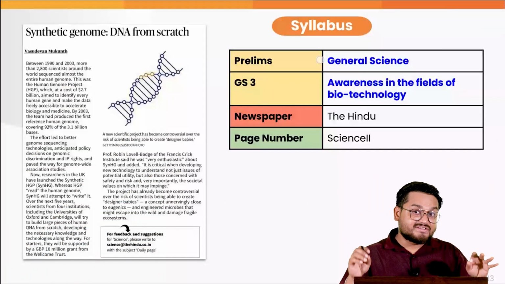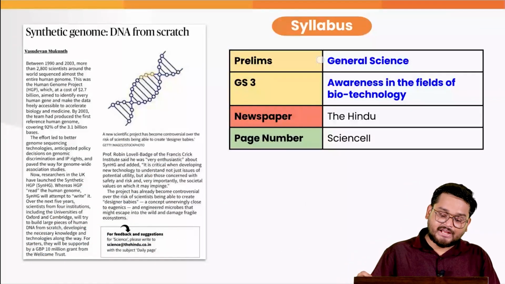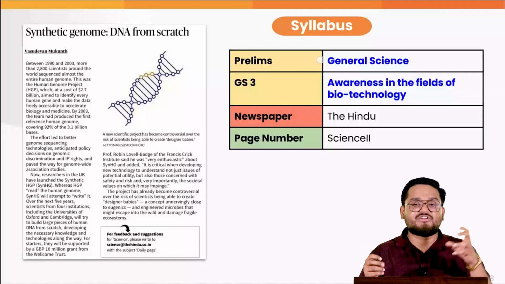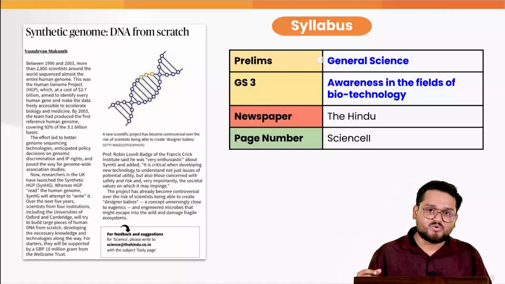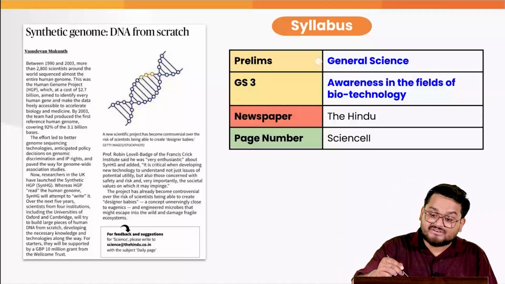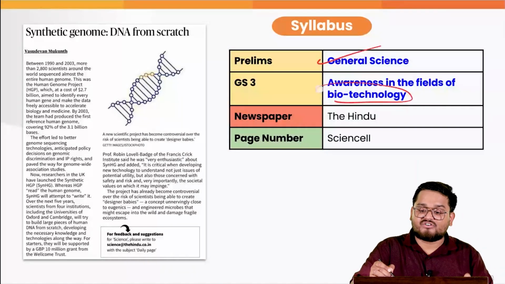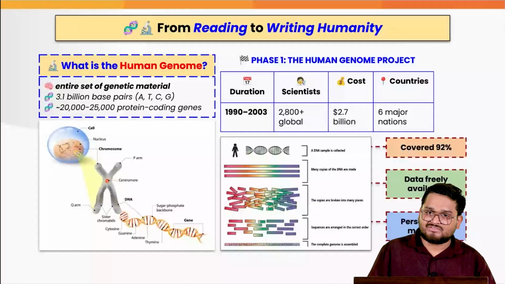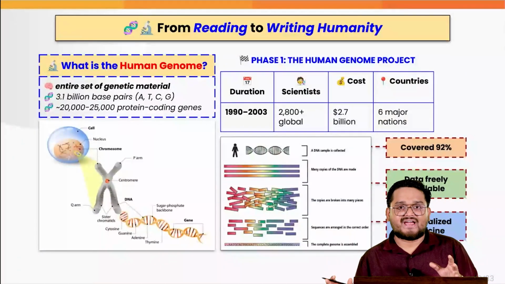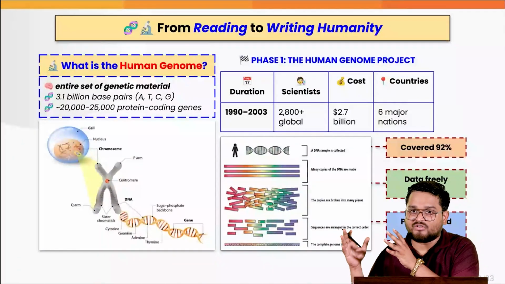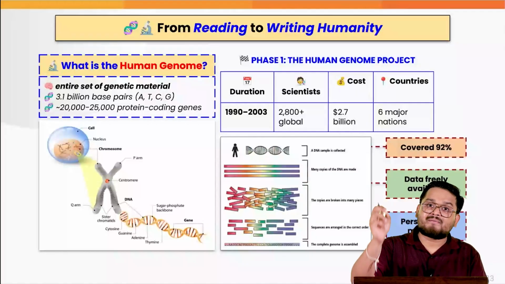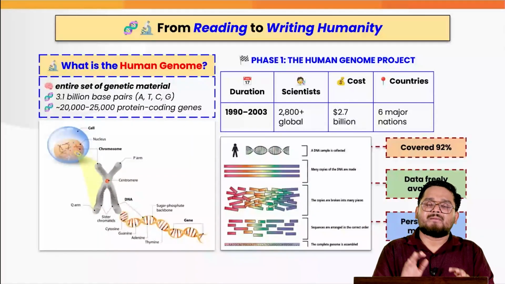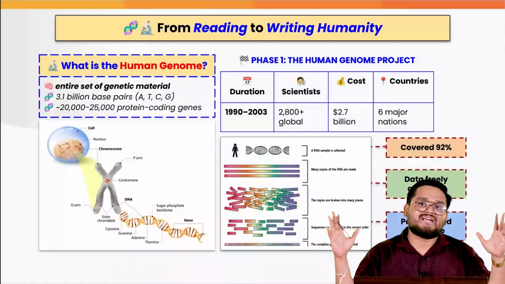Guys, in this article we are going to look at the Synthetic Genome Project. Now this is actually an evolved version of the Human Genome Project. We are just going to look at it from the perspective of general science and awareness of biotechnology. Now from the 1990s onwards, scientists in the biotechnological fields wanted to map the human genome. Now the human genome is nothing but the entire set of our genetic material.